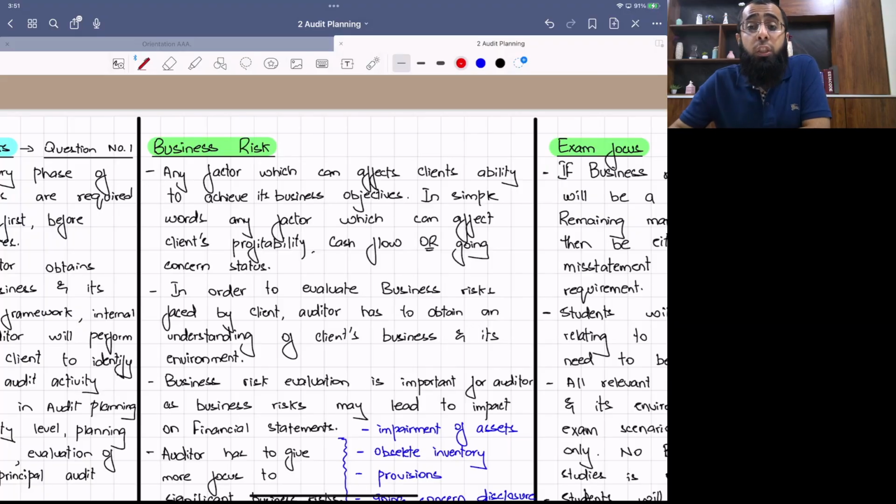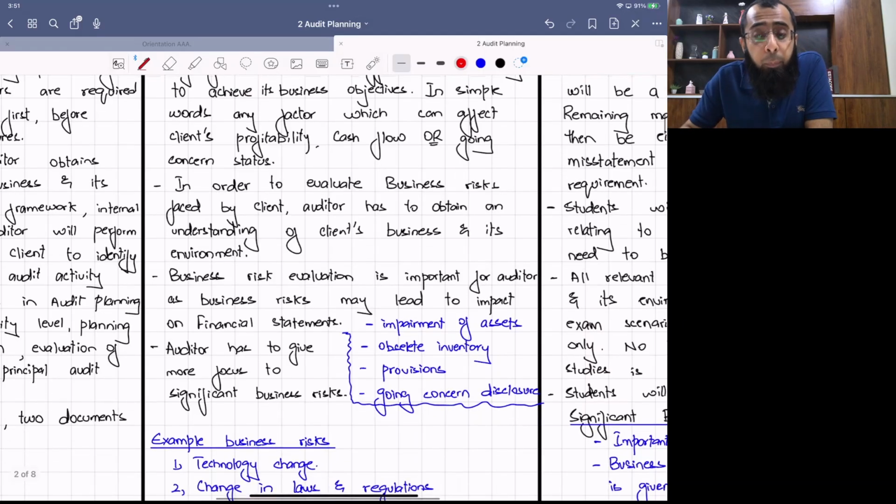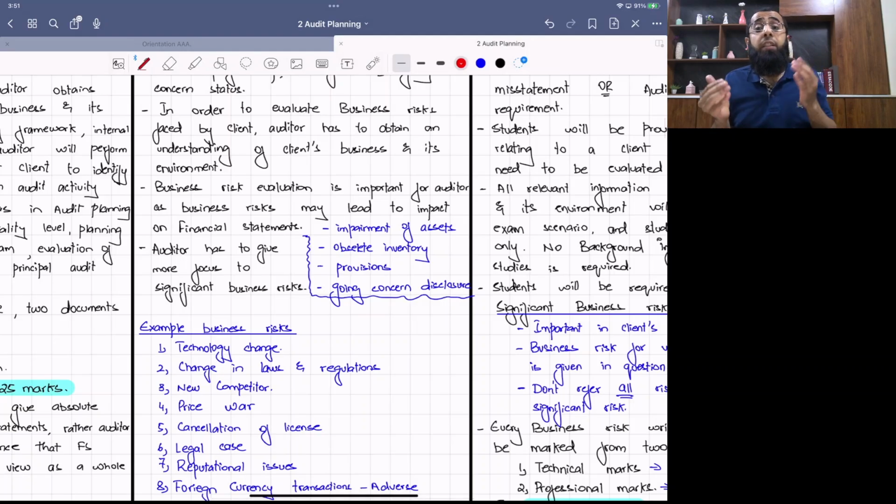In the examination, you will have to evaluate the client scenario and discuss the significant risks included in it. Rote learning, learning of the knowledge, is not examinable. You have to develop the ability to evaluate the scenario. For business risk, you need to demonstrate your technical skill and professional skill both. From the technical skill perspective, we looked at the drafting approach, and for professional skill we discussed that you have to show your skills of communication, evaluation, analysis, judgment, and commercial acumen.